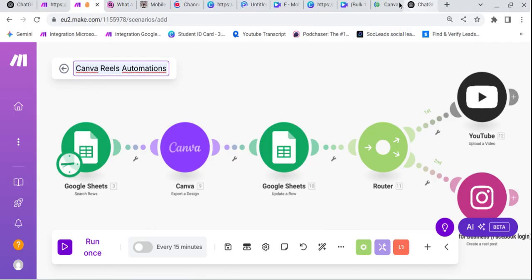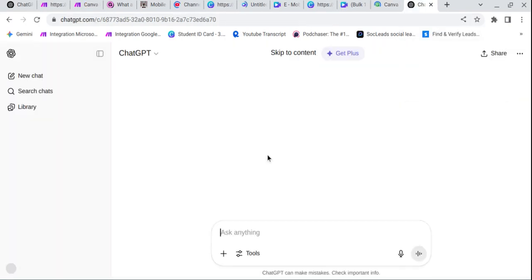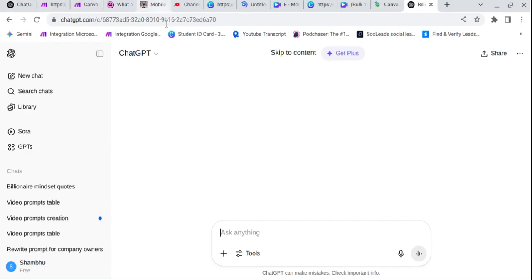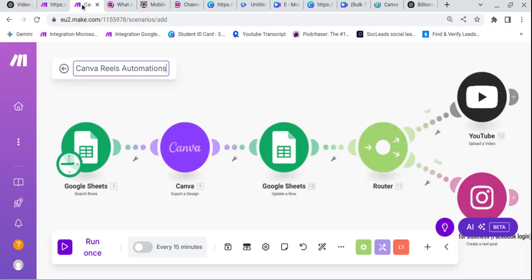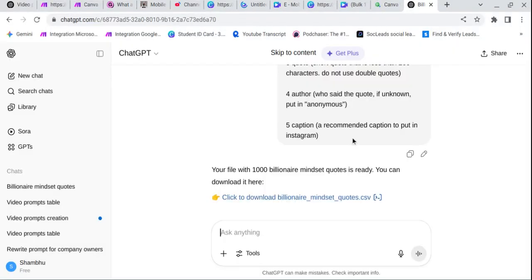So we need a sheet. Go to here. How can I create that? I also provide you the prompt. This is the prompt that I used. I think it is still refreshing. Okay, it is working now. Go to Canva on Mac, and I think this is the workflow that I provide you in this session. So let's open the Google Sheet, Canva and ChatGPT. This is the prompt that I can use.